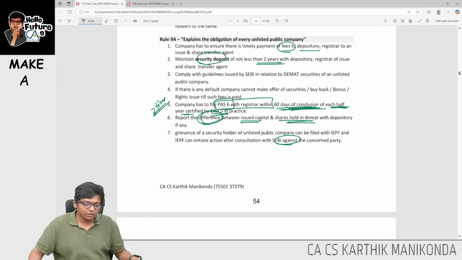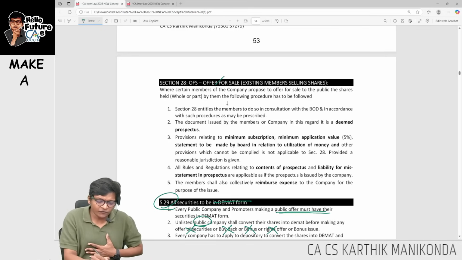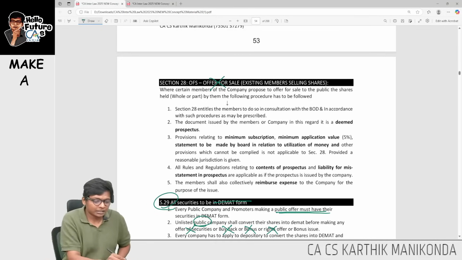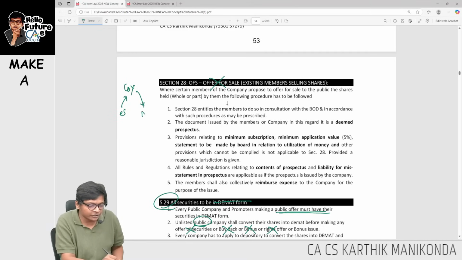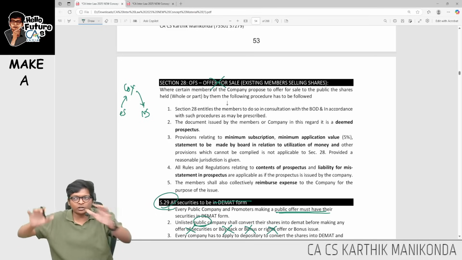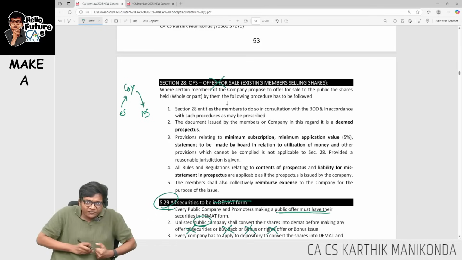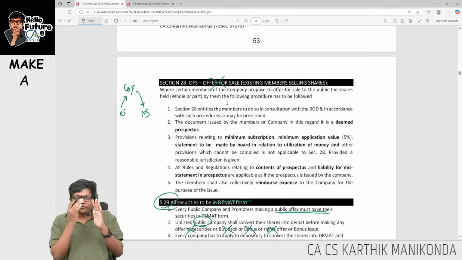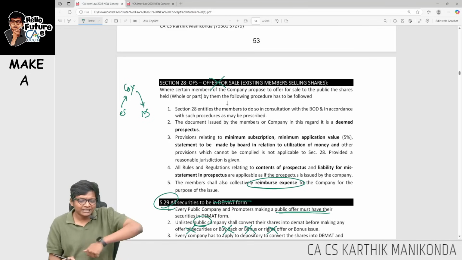So what is 28? Offer for sale. Offer for sale means I am not issuing shares newly to the public. The company collects shares from existing shareholders and gives them to new shareholders. If I am the company, there are some old shareholders and some new shareholders. From old shareholders, I will take shares and sell to new shareholders, collect money from them and give it to old shareholders. I am like an agent or broker over here. Here they are saying a few things. For doing this activity, I have some expense, so that expense will be reimbursed.